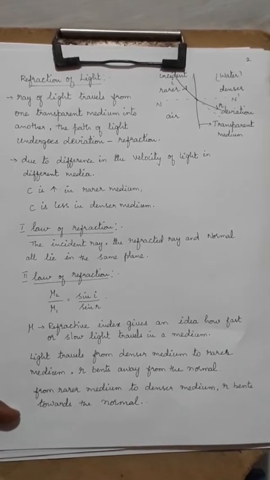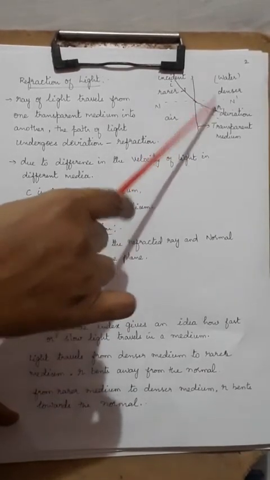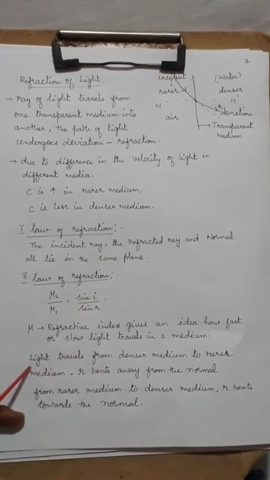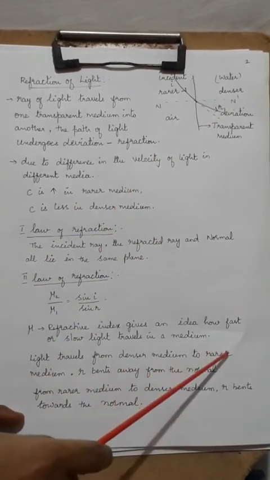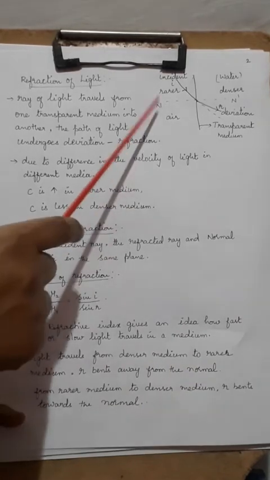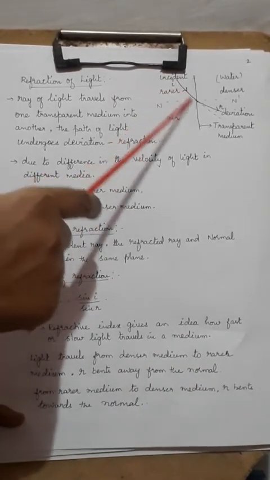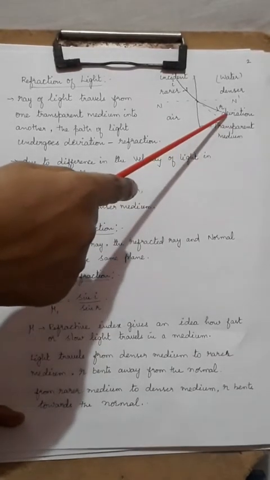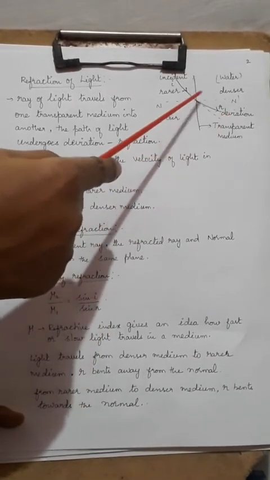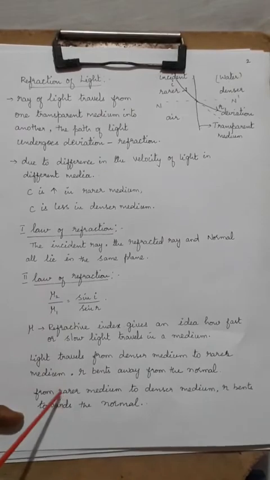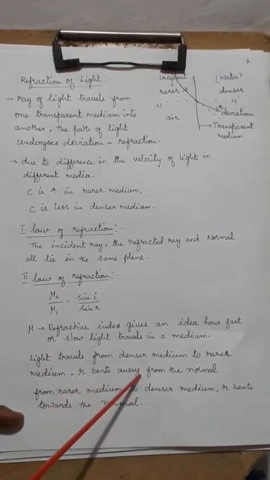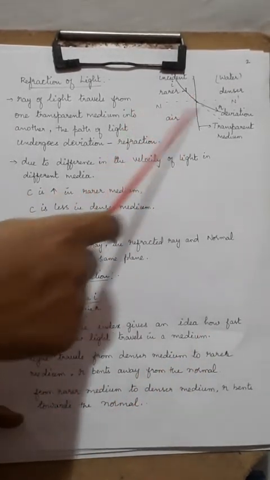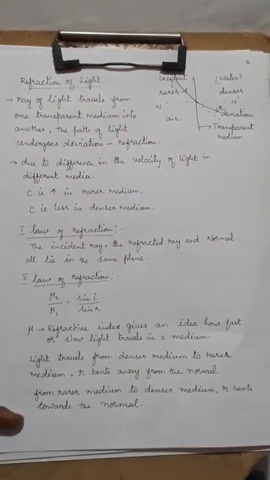Then, what will happen to the deviated ray when light travels from denser medium to rarer medium? Here I have drawn a diagram only for rarer to denser medium. But imagine it traveling from denser medium to rarer medium: in that condition the ray bends away from the normal. Even in the same diagram you can consider the arrow to be opposite.